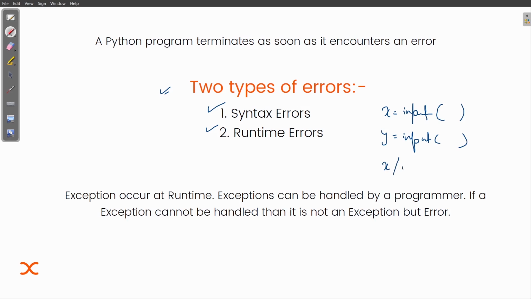I have written print x by y. Now the user gives 10 for x and 0 for y. Here comes the problem. We are not having any problem in the code, but the problem is in the logic.